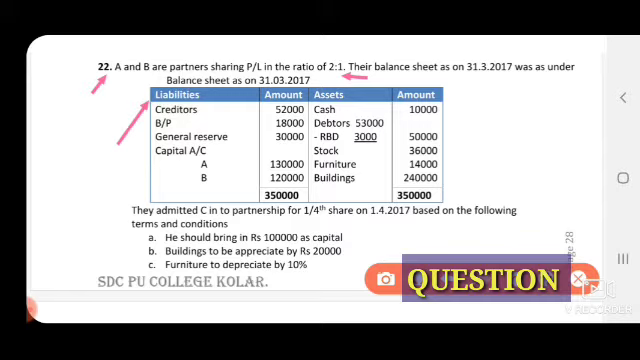Now liabilities: creditors and bills payable are transferred to the new balance sheet, and general reserves and capitals are transferred to the partners' capital account, credit side. And assets: all the assets are transferred to the new balance sheet. So this old RBD you have to minus under revaluation account.